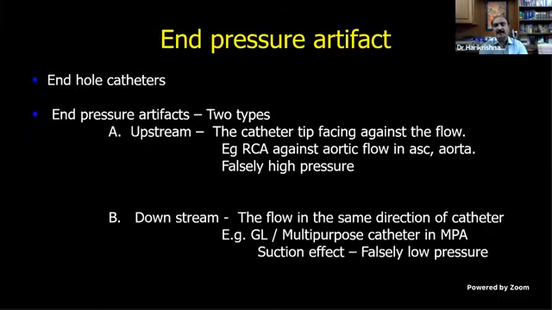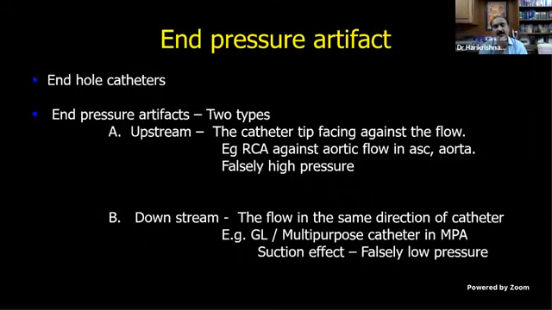Then there is something called end pressure artifact. This is also a problem of the end-hole catheters. For end pressure artifact, there are 2 types, upstream and downstream. Upstream is, for example, your radial catheter facing the flow from above downwards. So the tip of the catheter is faced with a pressure from the diametrically opposite side, and it produces a falsely high pressure.